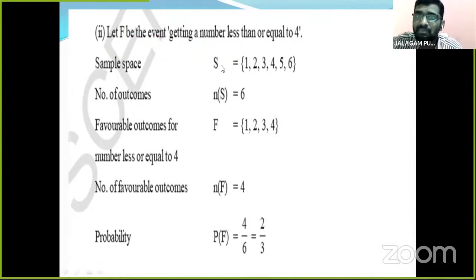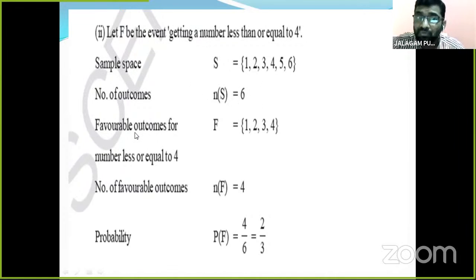Here, the total sample space is 1, 2, 3, 4, 5, 6. This is a must. Now we find the favorable outcomes. The number of outcomes is 6. This has not changed; in the previous sum also it was 6.